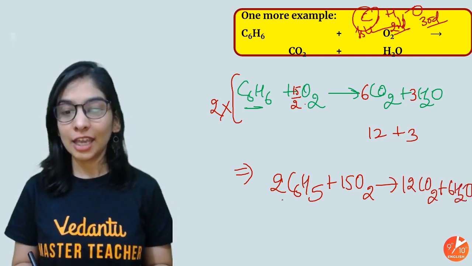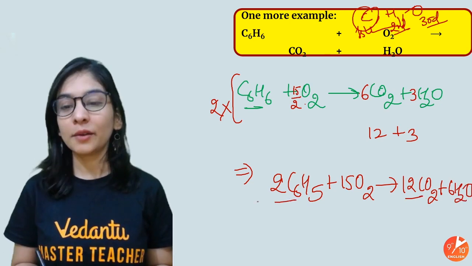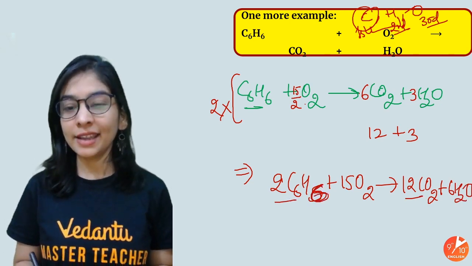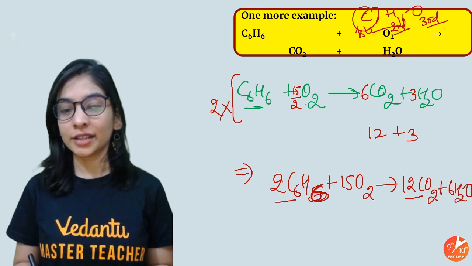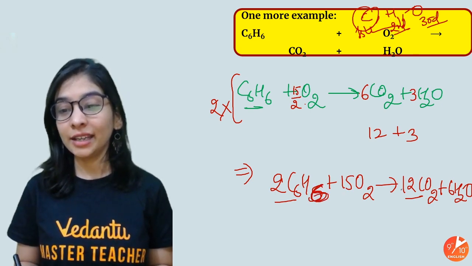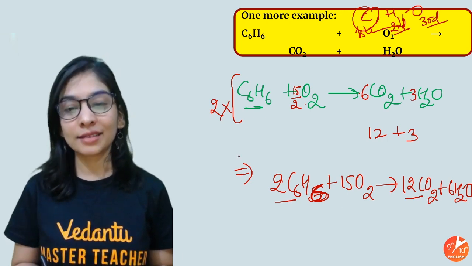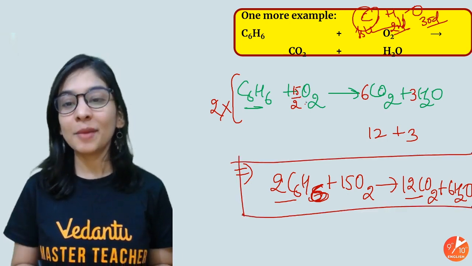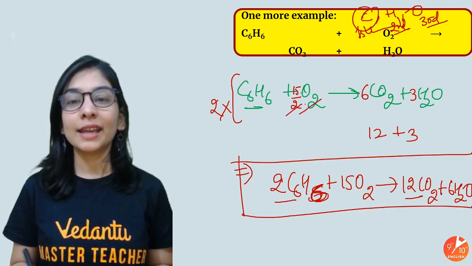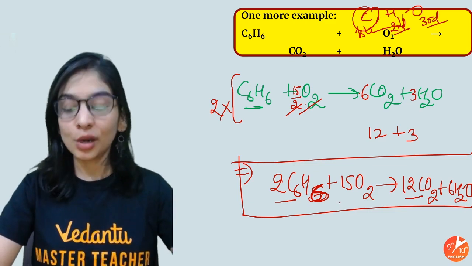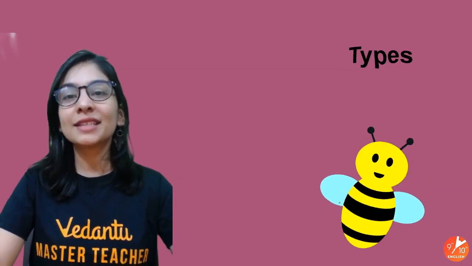Now we are done. 12 carbon, 12 carbon. Hydrogen, that was 6, a mistake. 12 hydrogen, 12 hydrogen. Oxygen is 12 into 2, 24 plus 6, 30. Now it's the correct way. So please remember, you can do that also. It will give you 15 O2, but the right way will be writing it as a whole number. Okay. So this is the way you can balance.